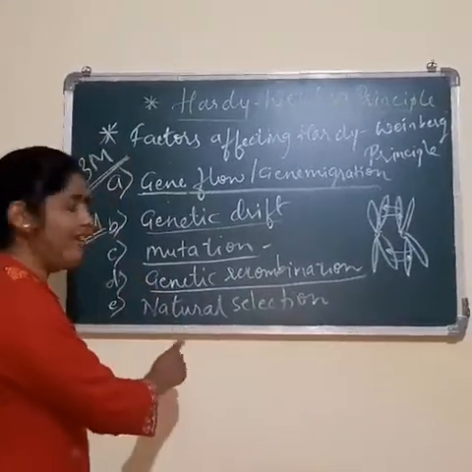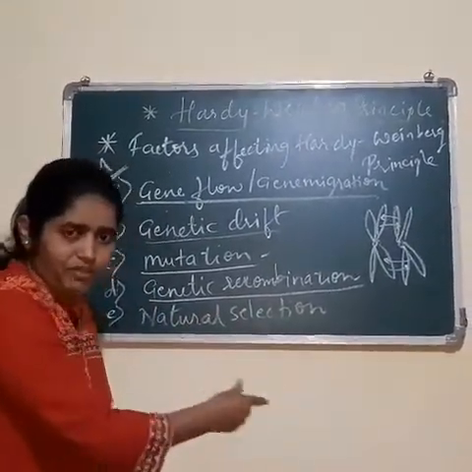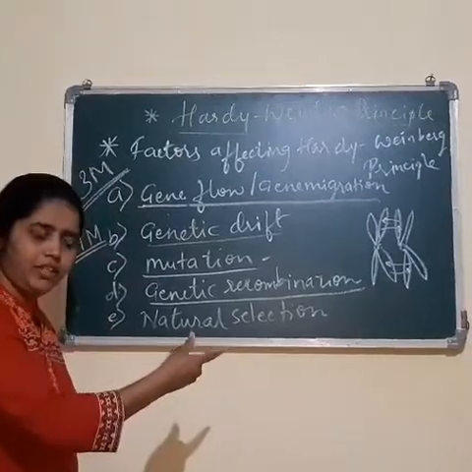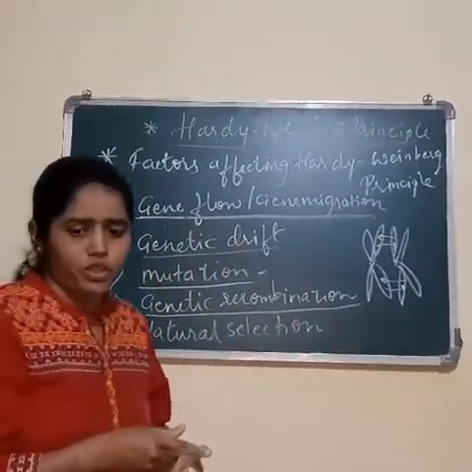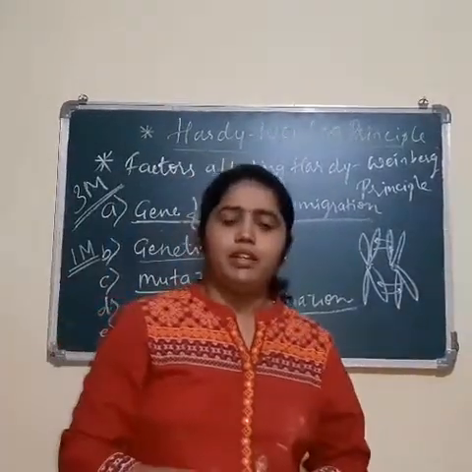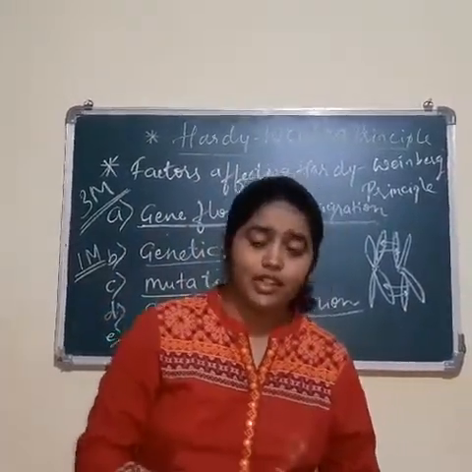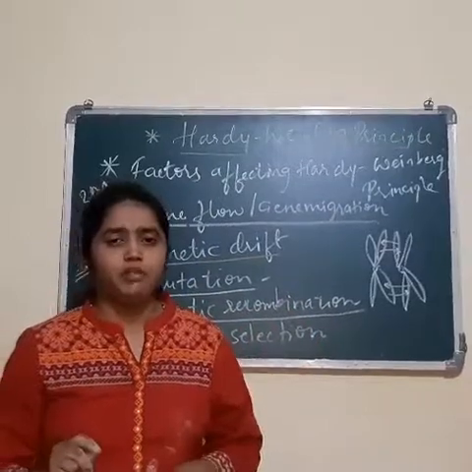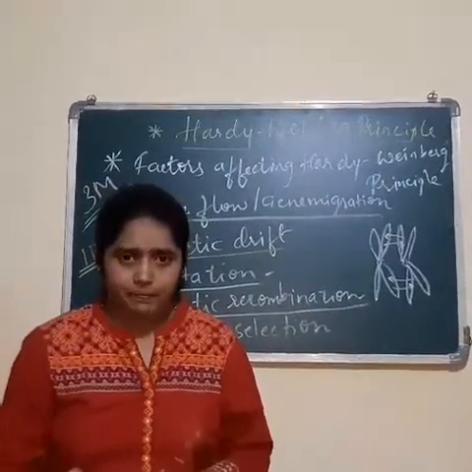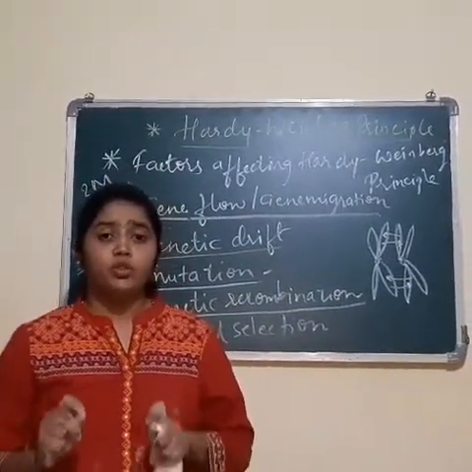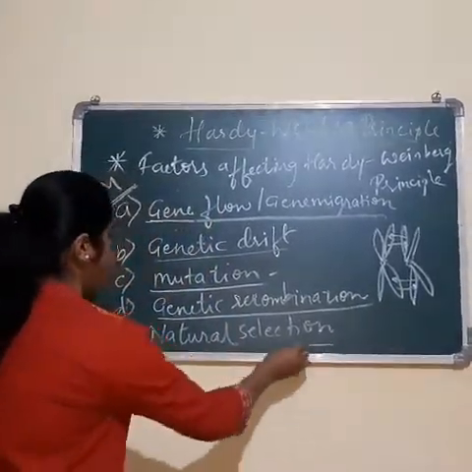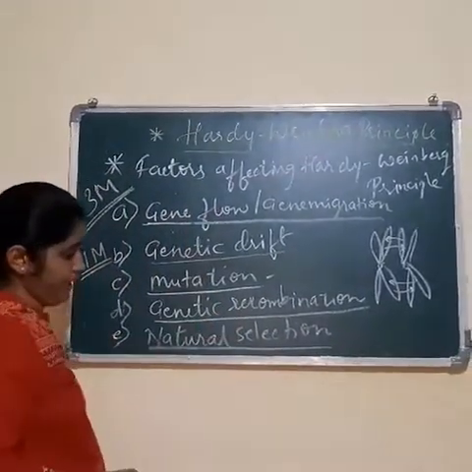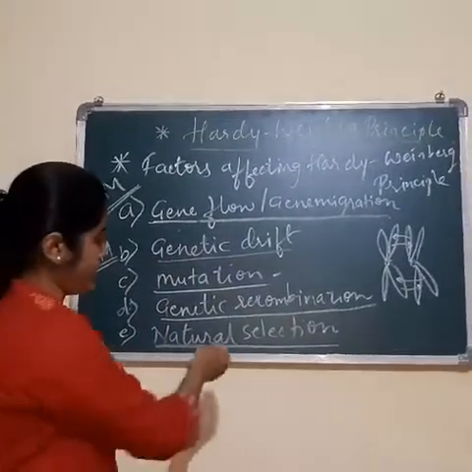If they fail to get selected by nature, the equilibrium will also change. So natural selection is selection by nature, and nature selects only organisms which are better adapted and have useful variations.